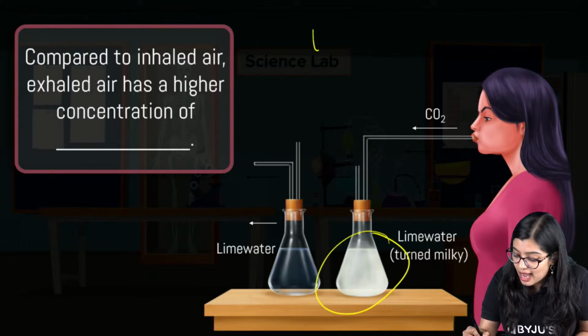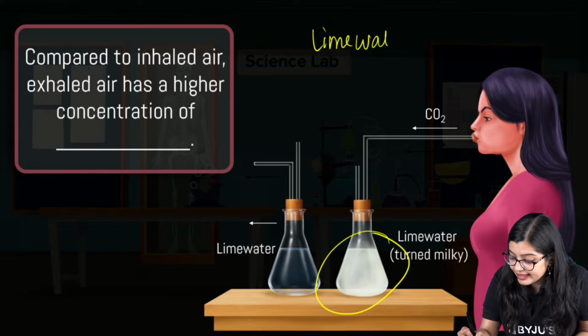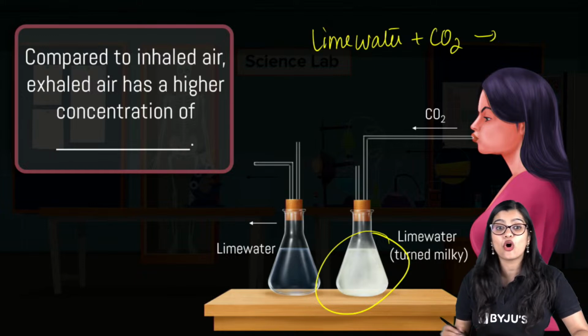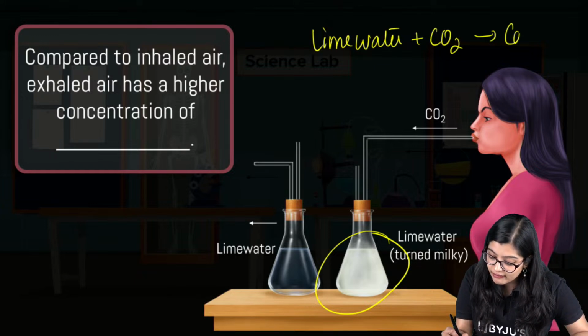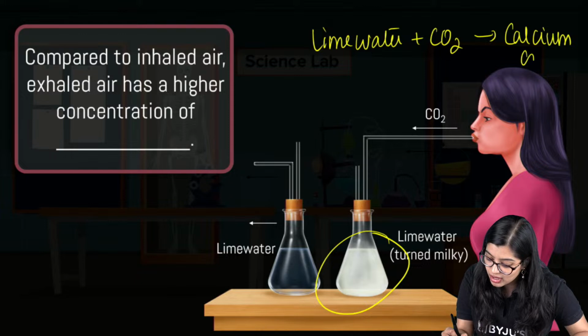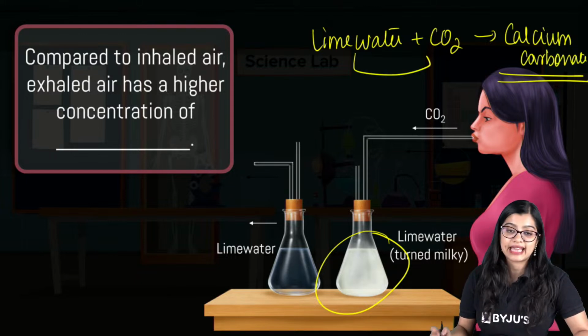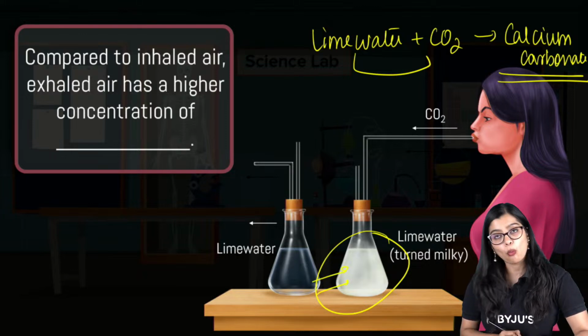This change in color happens because lime water will react with carbon dioxide in order to give us something called calcium carbonate. That's why it becomes whitish.